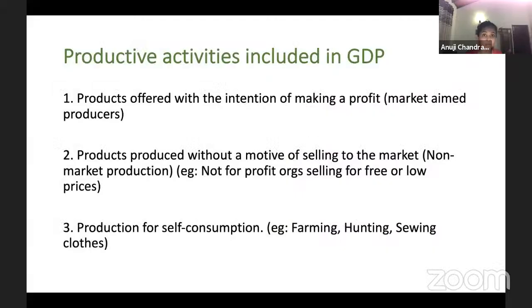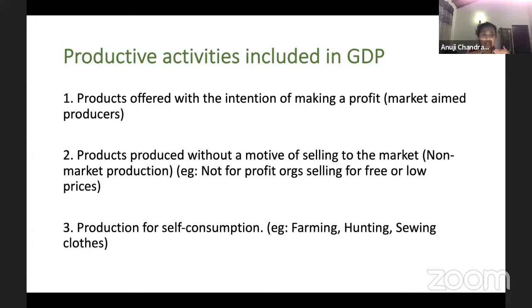Yes. So what are these activities that are included in the GDP and what are the activities which are not included in GDP? So like I said, products which are offered with the intention of making profits. Now I would say if I'm starting my own company, I will not make the company just to produce goods for myself.